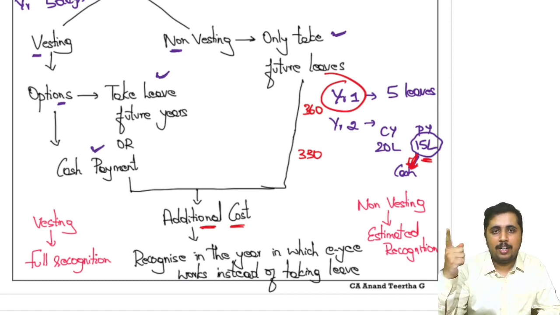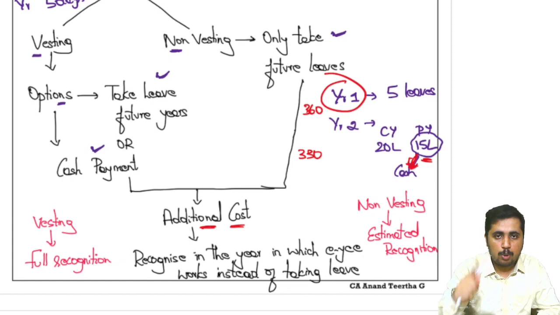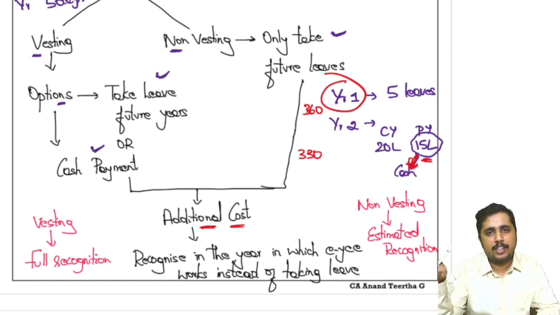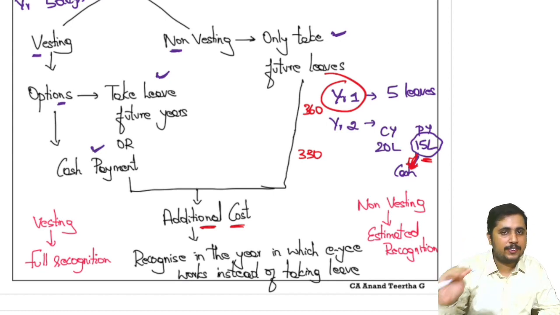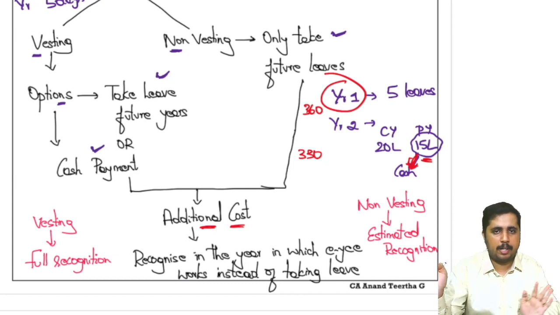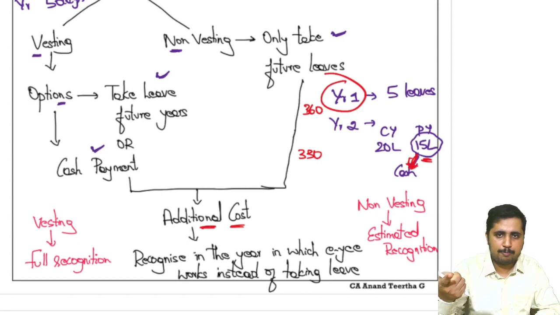Therefore, in the year in which he worked more, record more expense because he gave more services to you. In the year he worked less, record less expense because he worked less for you. Both years the payment of salary will remain the same, assuming no increment, because that is what we have promised them.